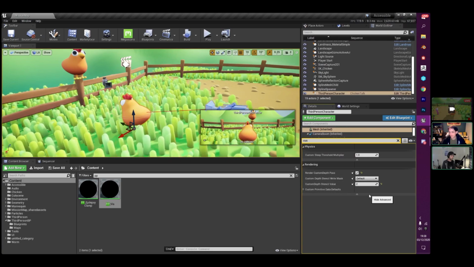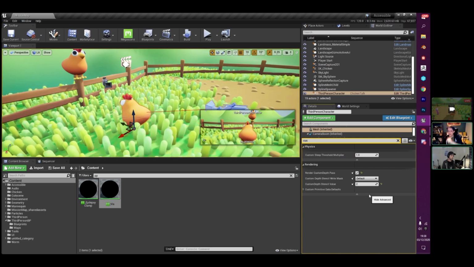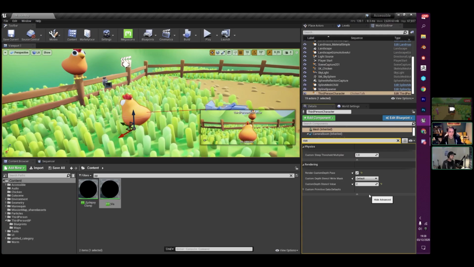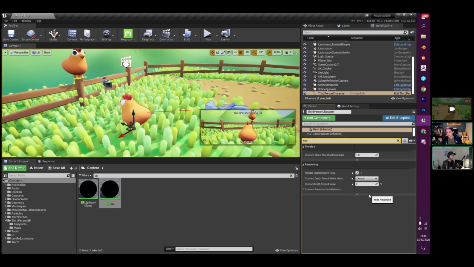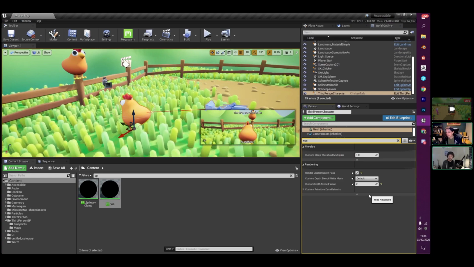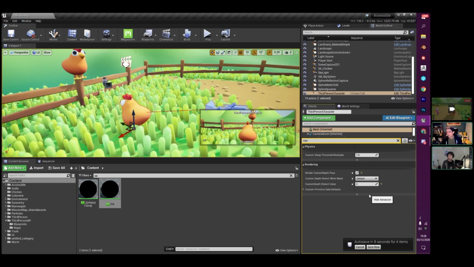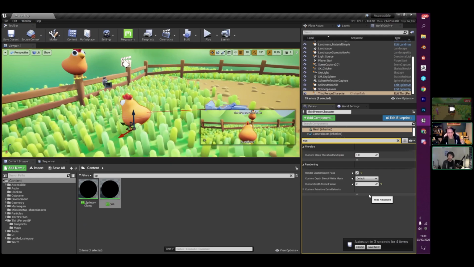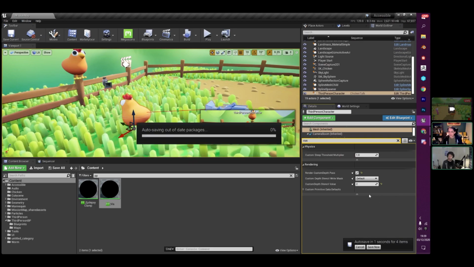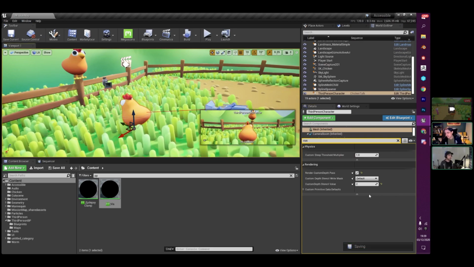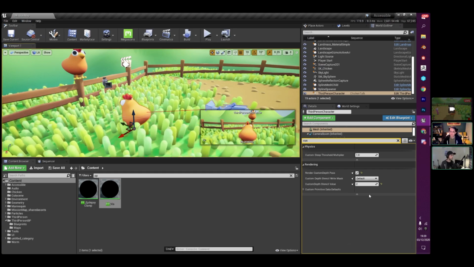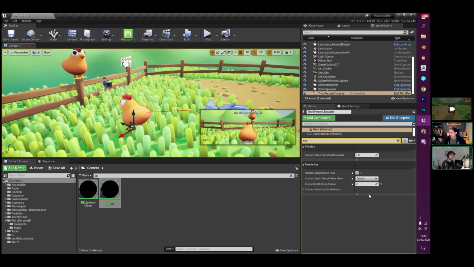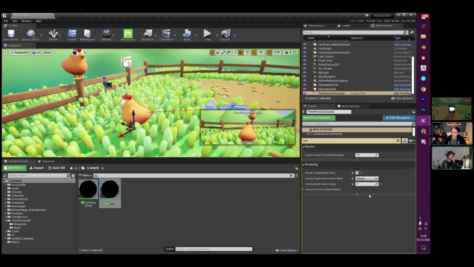And what's really nice about the stencil value is that we can use it to differentiate between lots of different object types. So we can have a lot of different stencil layers, and you can create filters and layers that will mask and create different patterns or shapes or colors based on each individual one. So if I wanted a chicken override color and an enemy override color, and let's say I added a fox to the game that was going to hunt the chicken, you can add that by changing each of those characters to use a different stencil value, and then using a different color parameter for each individual stencil.